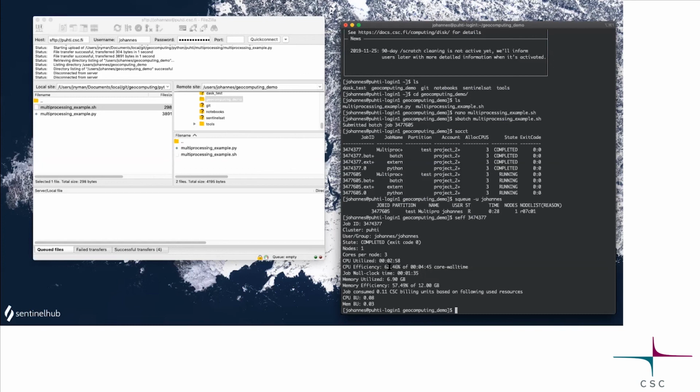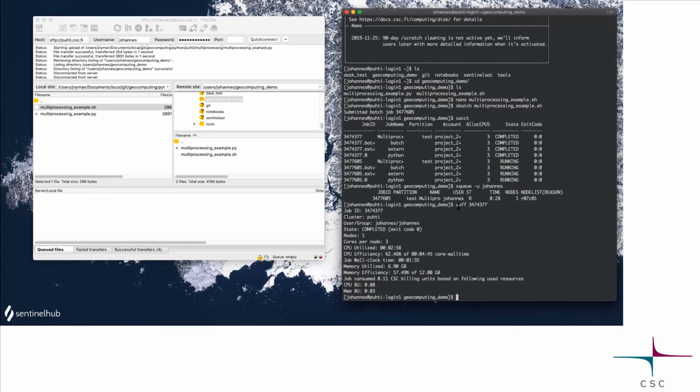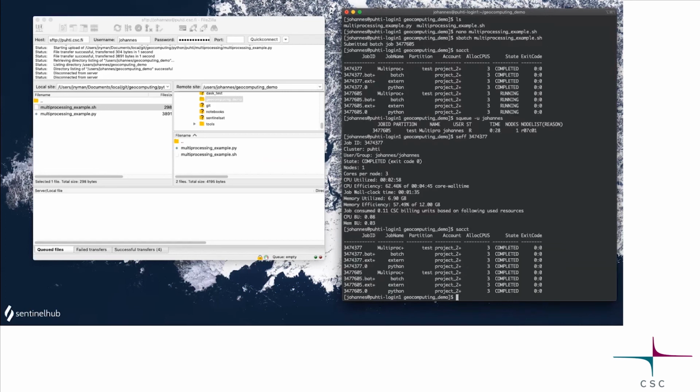I would say always have more than 50, but never less than 50. Otherwise take fewer cores. Memory efficiency, the same thing. I reserved 12, used only 6.9. Well, there were some gigabytes of free space, but of course you should have a small reserve. If you run out of memory, your job might actually be just killed. So you should have a few gigabytes of extra. Also, it tells you how many billing units you used. Okay, has it run? Excellent, completed everything.